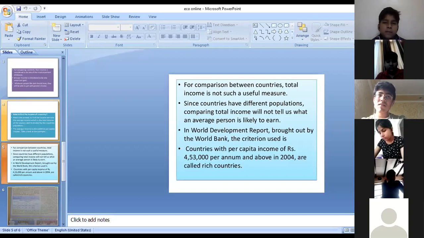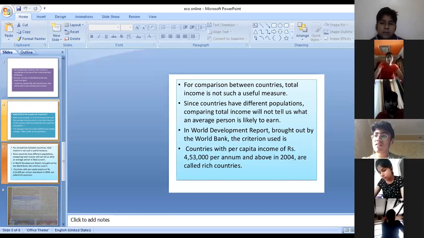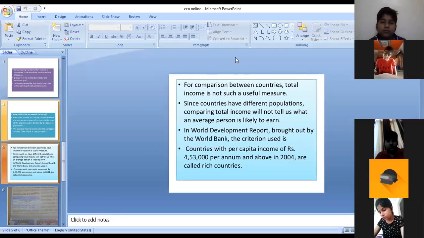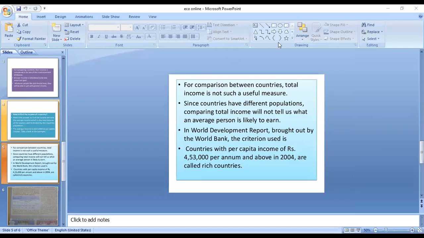India comes in the category of low income because according to 2004, India's per capita income was 28,000 per person per annum. So you can easily understand India is low income categories. The rich countries,